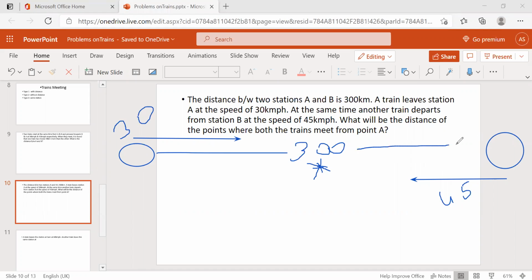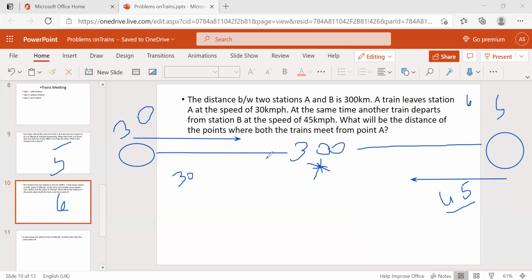Now, in 1 hour, suppose I start at 5 a.m. and it is also 5 a.m. here. After 1 hour, that means 6 a.m. here also 6 a.m. This train travels 45 kilometers and this train travels 30 kilometers.